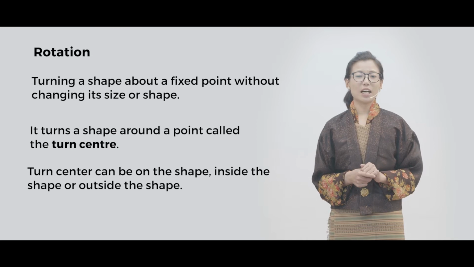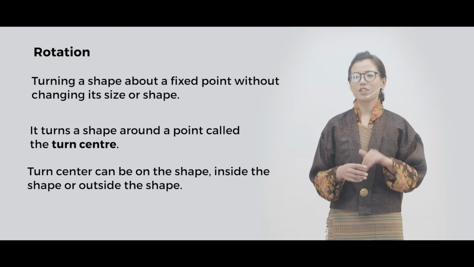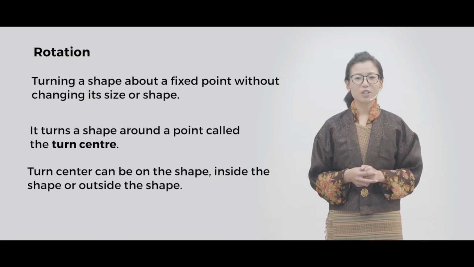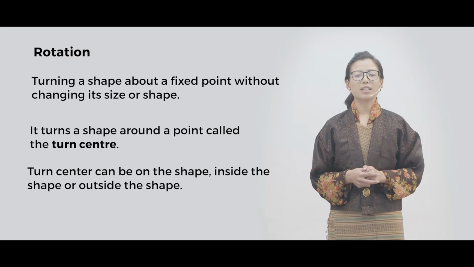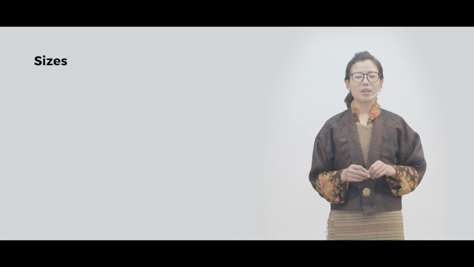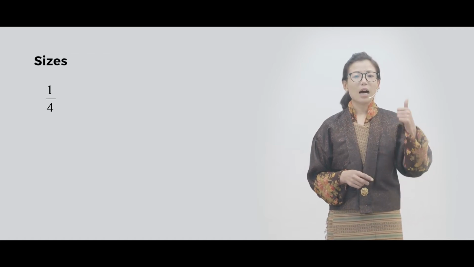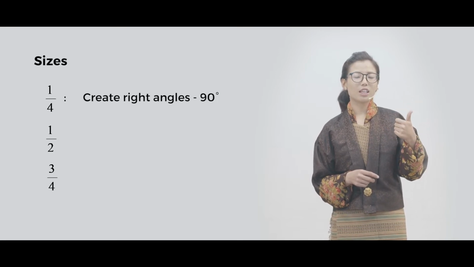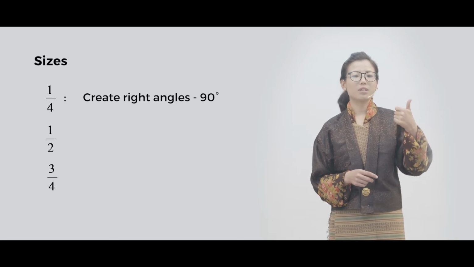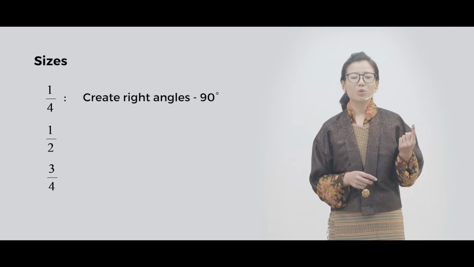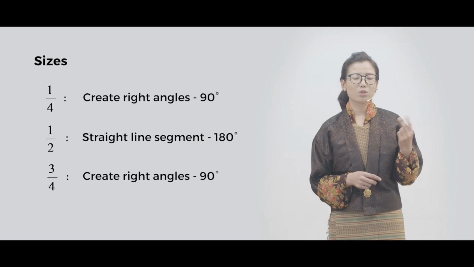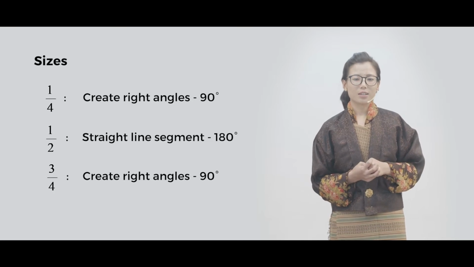The turn center can either be on the shape, inside the shape, or anywhere outside the shape. There are 2 things that you have to know when you are rotating a shape. The first one is the sizes of rotation. The sizes of rotation are 1/4, half, and 3/4. 1/4 will give a right angle, which means 90 degrees, and half turn will give you 180 degrees. 3/4 will also give you a right angle, which is a 90 degree angle.